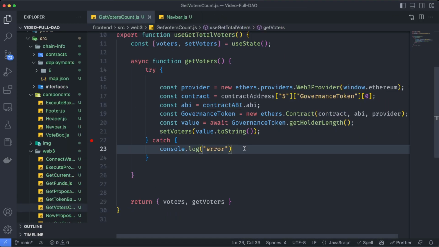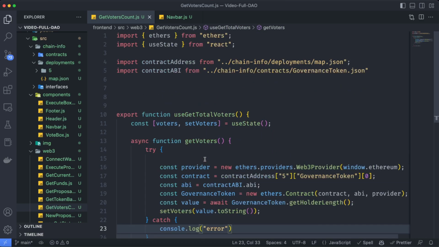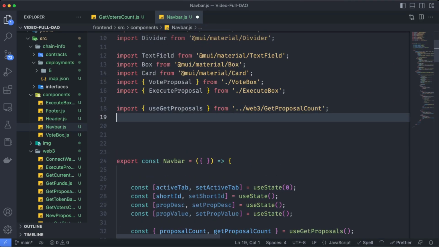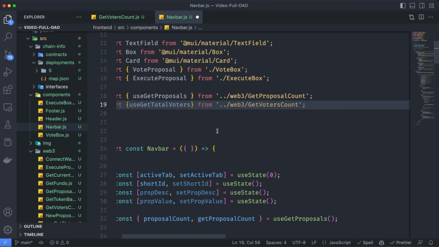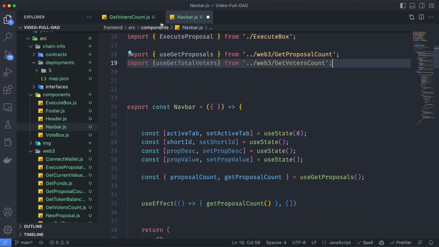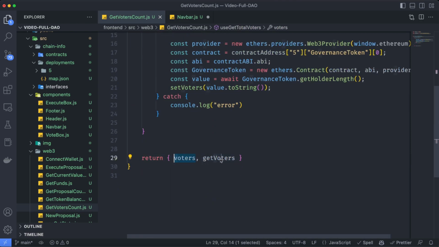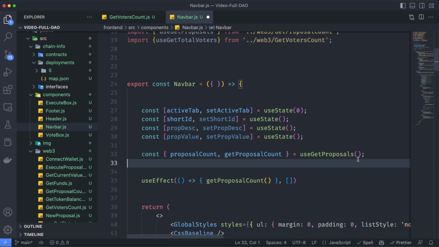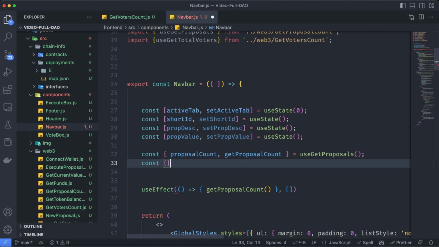Let's use also that on the navbar. So let's take the hook name, useGetTotalVoters. Let's copy this, go to the navbar, import it over here. This is going to come from get voters count. And then we can take both the variable and the function and declare it in the navbar. So we can do the exact same as we did before. Const, open brackets, use this, just get total voters.